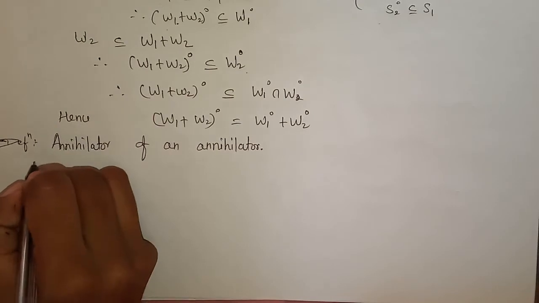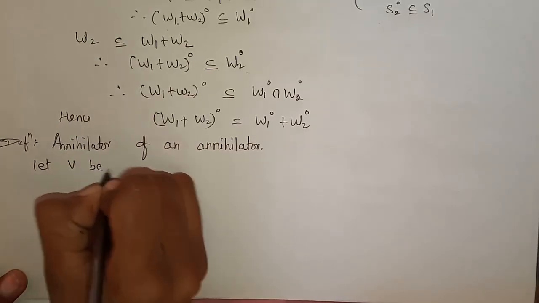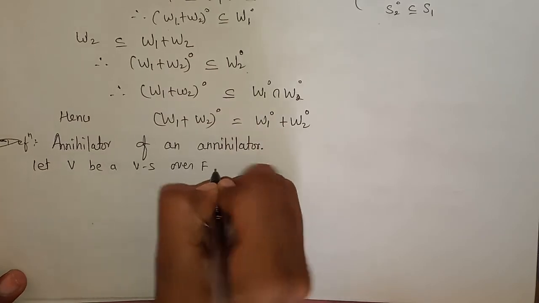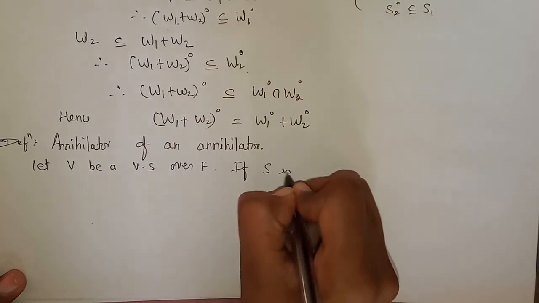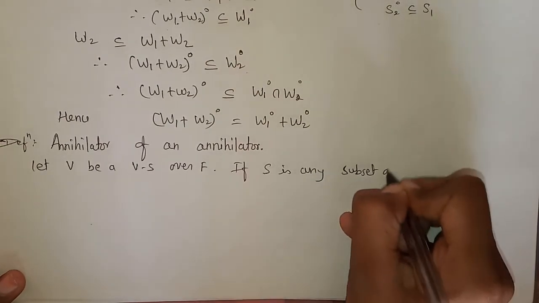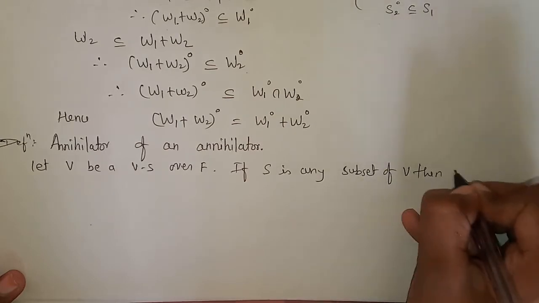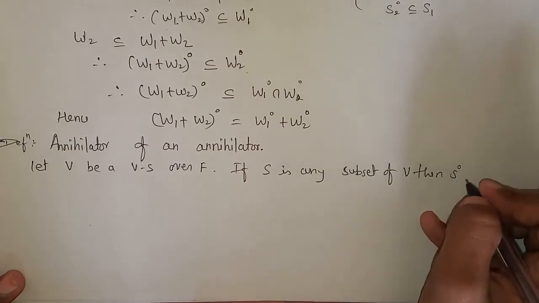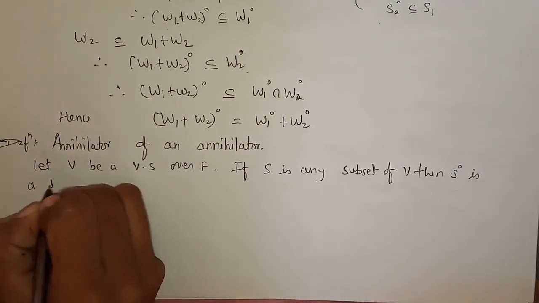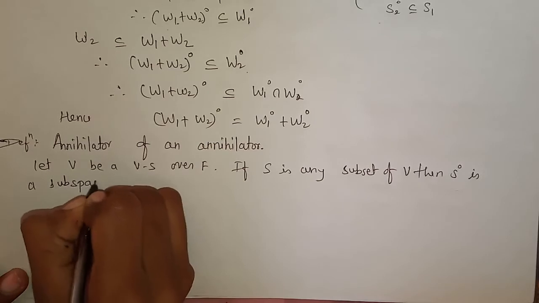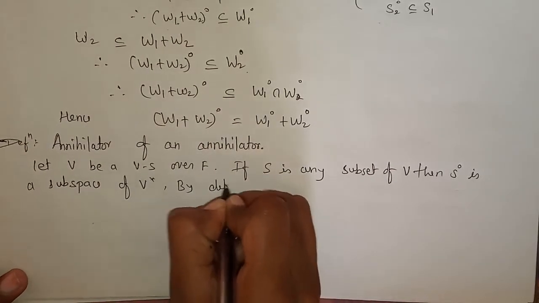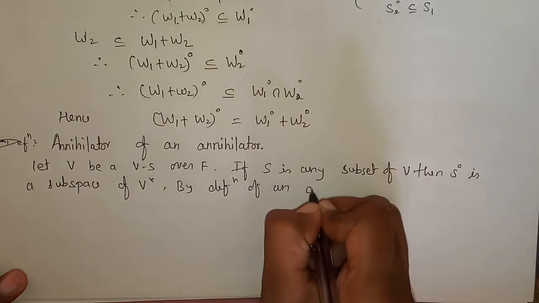Let V be a vector space over F. If S is any subset of V, then we call S⁰ the annihilator of S, and S⁰ is a subspace of V star.